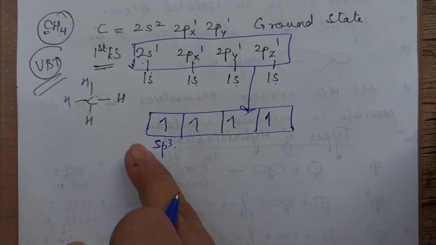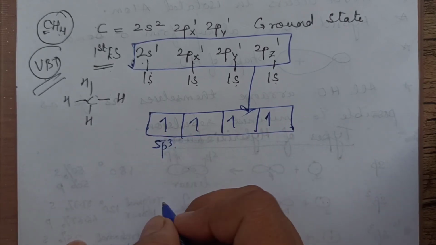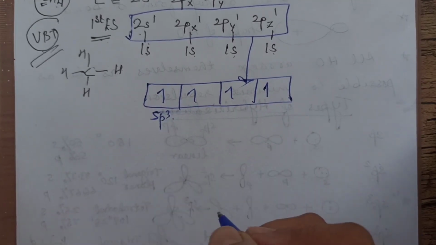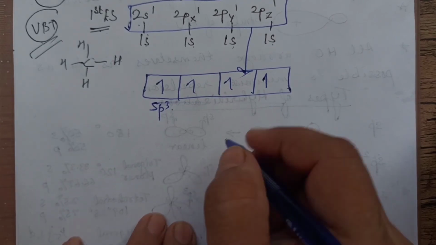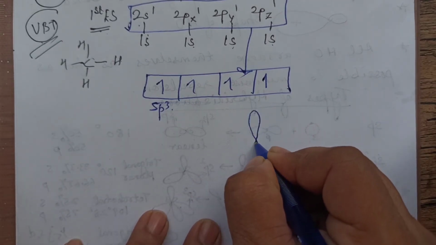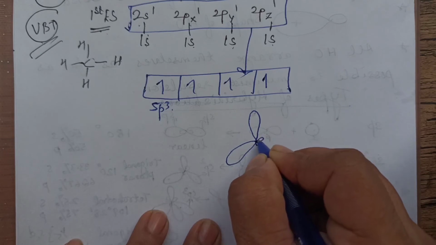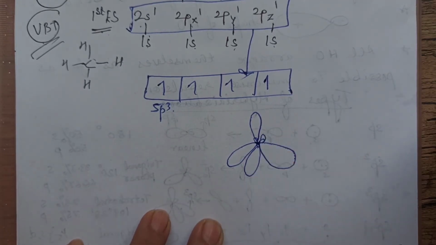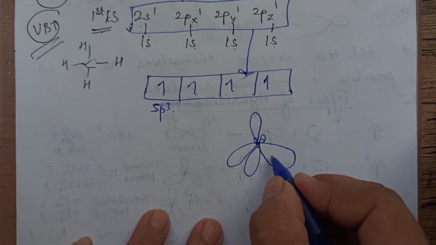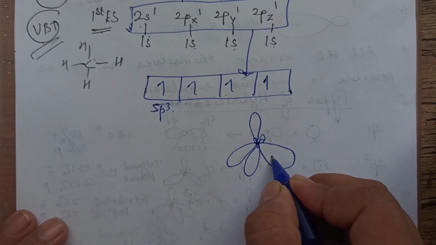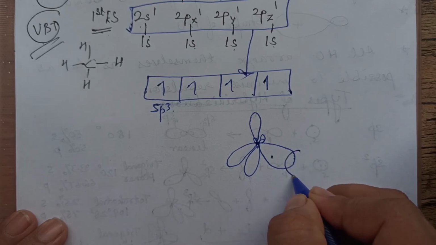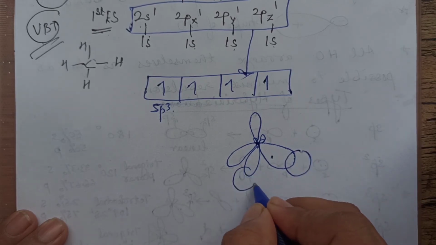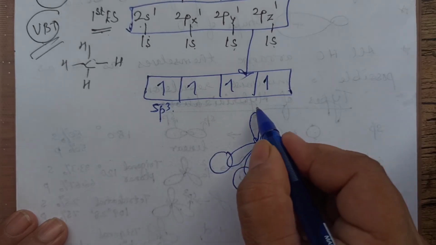Now, these 4 hybrid orbitals arrange themselves in such a manner that the repulsion is minimum. That means they will arrange in a tetrahedral manner. For 4 hybrid orbitals, what is the possible arrangement? Tetrahedral arrangement. And these are now all sp3 hybrid orbitals. Each of them is going to overlap with the 1s orbital of hydrogen.